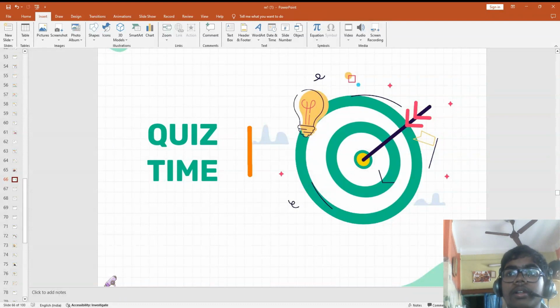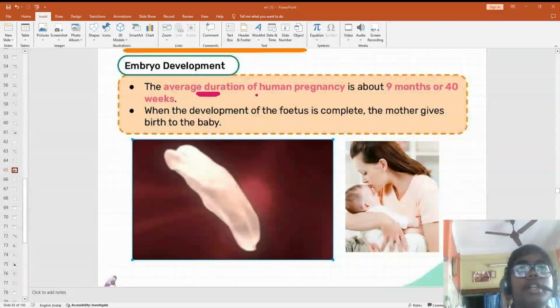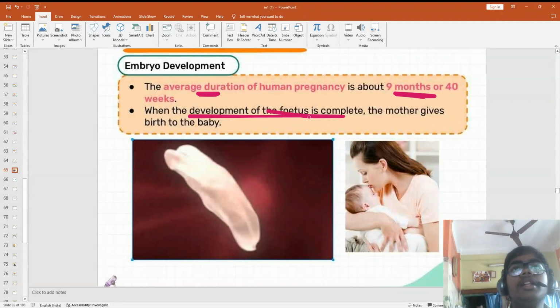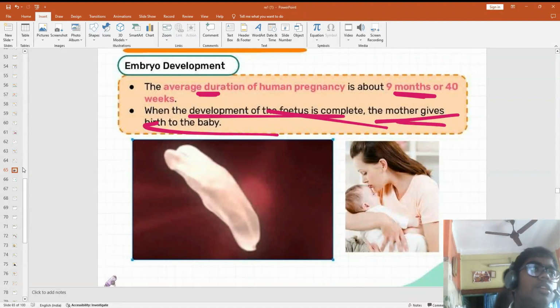Okay, guys. So the last thing we have learned is that the average duration of human pregnancy is 9 months or 40 weeks. When the development is complete, the mother gives birth.